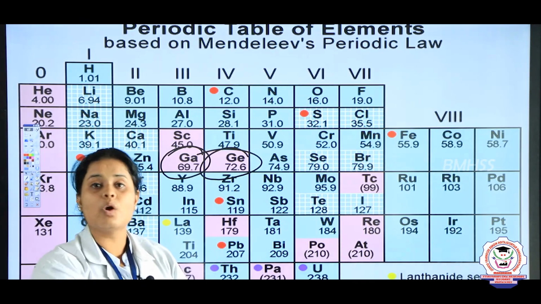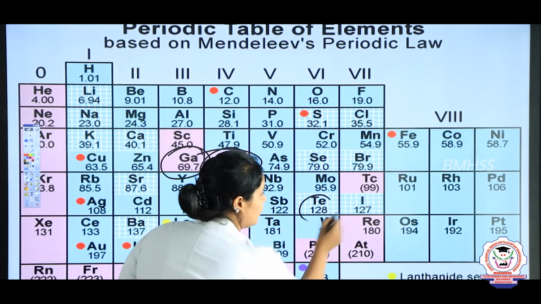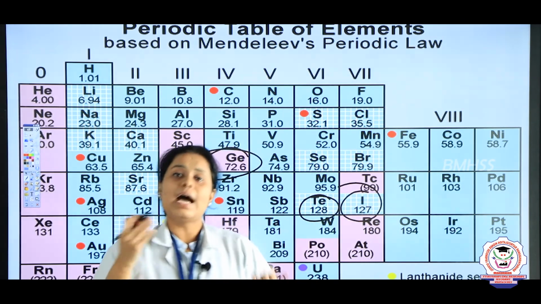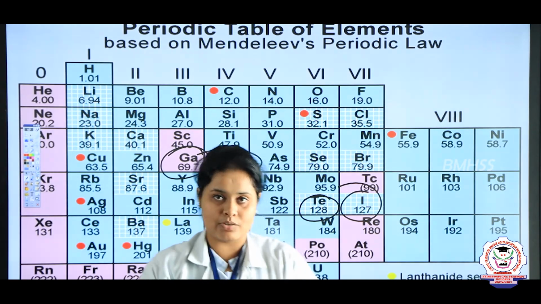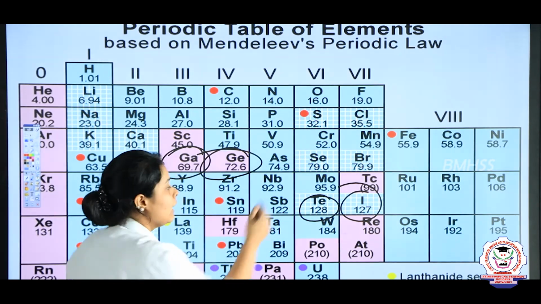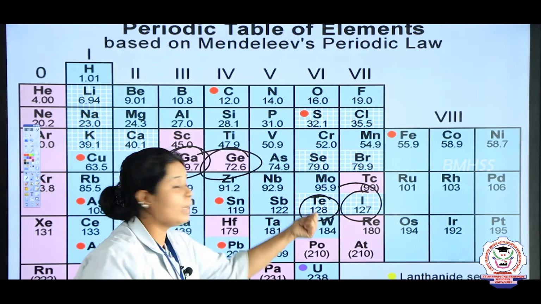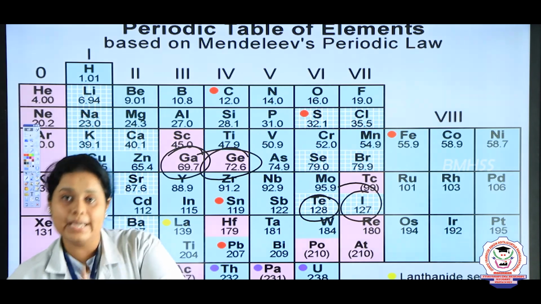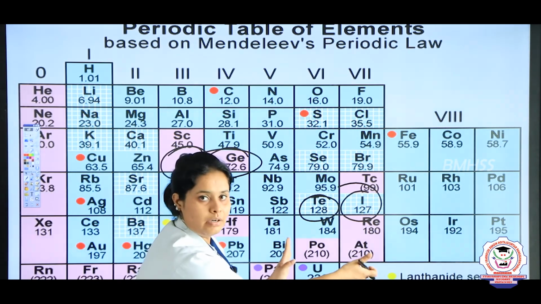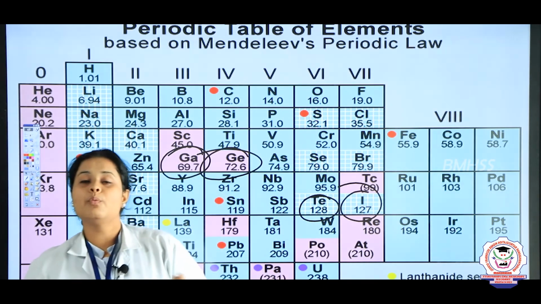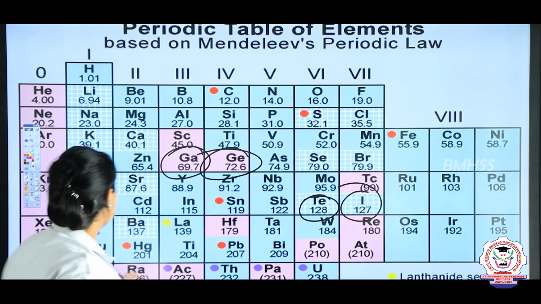Then there was one more contradiction: when you compare the place of tellurium and iodine. I said they were placed according to atomic weights, right? But here, the atomic weight of iodine is 127 and the atomic weight of tellurium is 128, yet tellurium is coming first. It should come later, right? This is the contradiction which was ruled out after Mendeleev was gone.